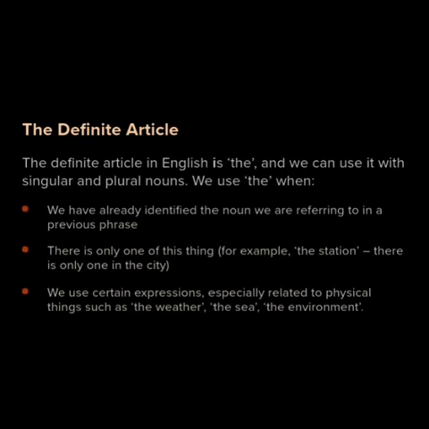Now let us study the definite article. The definite article in English is the, and we can use it with singular and plural nouns. We use the when we have already identified the nouns we are referring to in a previous phrase. We also use the when there is only one of these things. For example, the station, there is only one in the city. We use certain expressions especially related to physical things such as the weather, the sea, the environment.